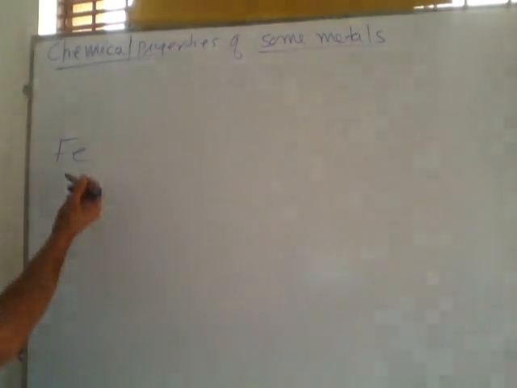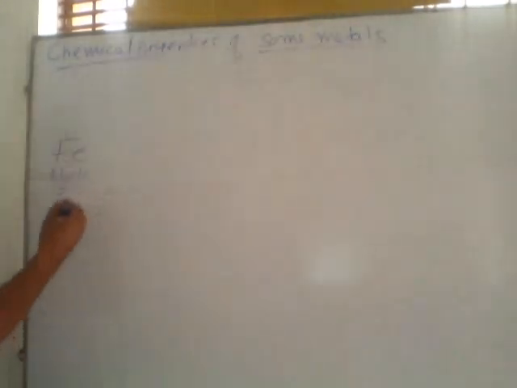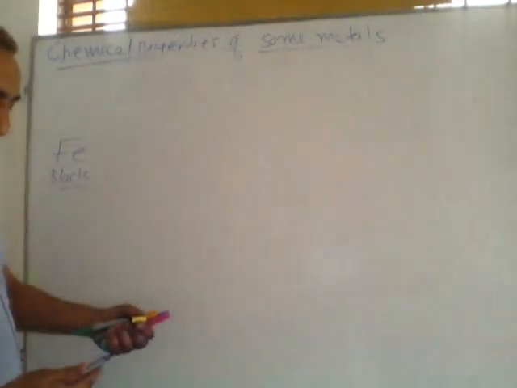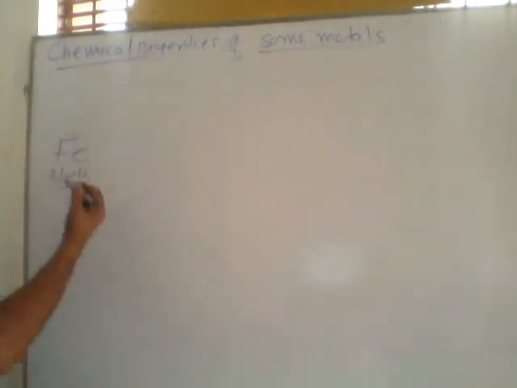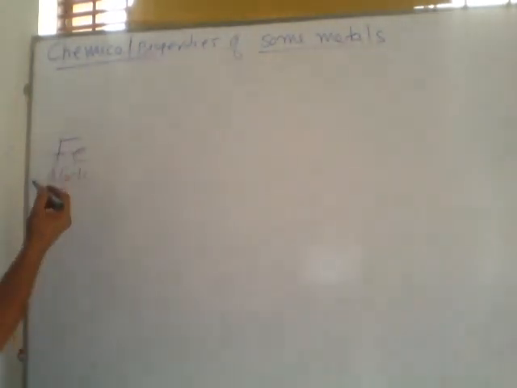Listen, iron is a black color metal which is a conductor and very hard, belongs to D block. It is also called a transition metal.